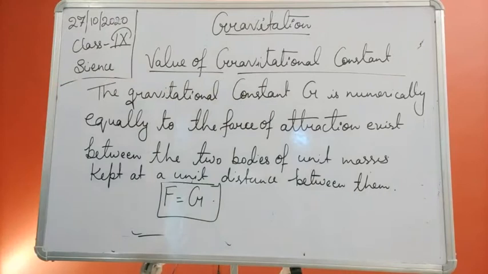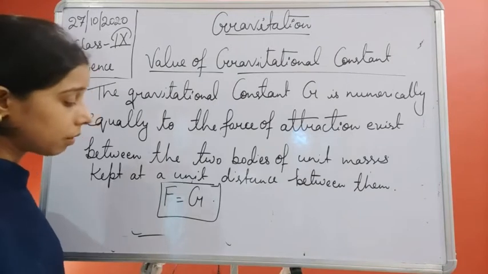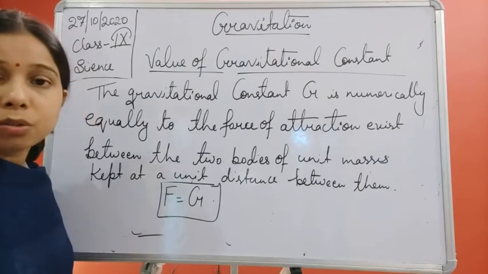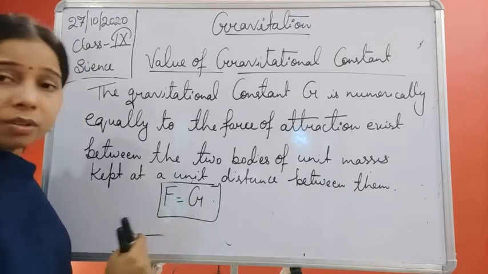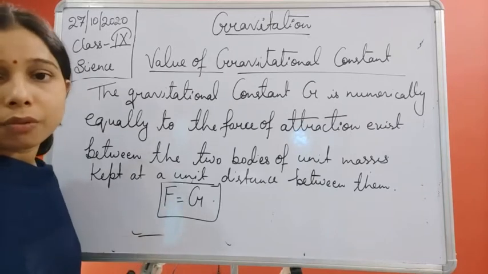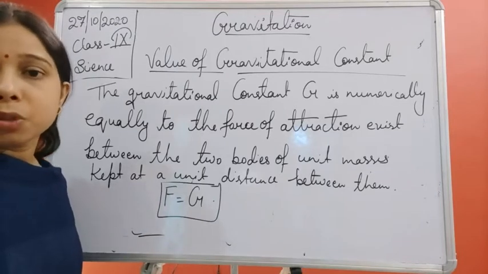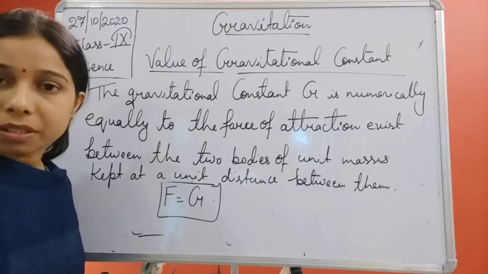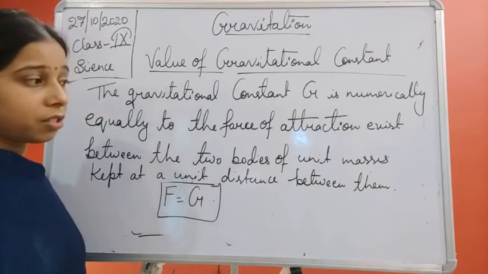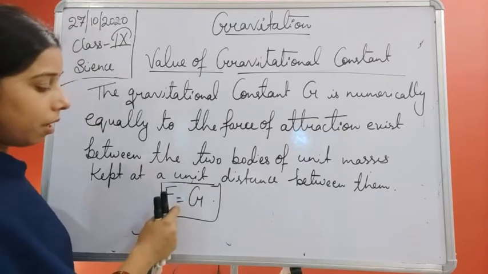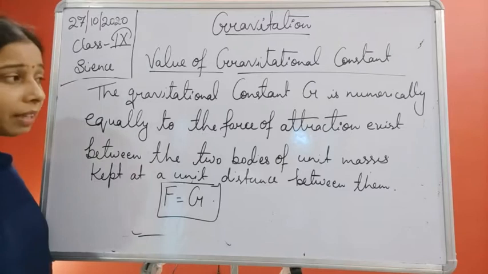Okay, so we can say that F is equal to G. It means the gravitational force will be equal to the gravitational constant when the masses of the two bodies are the unit mass, and the distance between the two masses is equal to 1 meter. So in both cases, if it is a unit mass and a unit distance, then F will be numerically equal to G. Now what is the value of the gravitational constant, students?